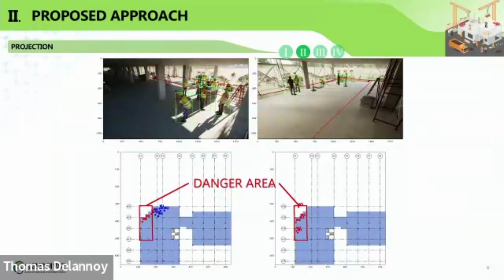Then if we set a dangerous zone, like the red box you can see, the context-aware model can infer whether the worker is in a dangerous scene or not with other information. In this case, we use the detection and danger zone with homography, but GPT can understand with other information.